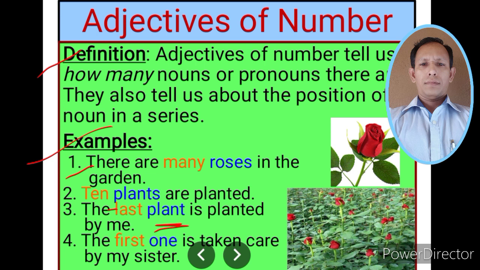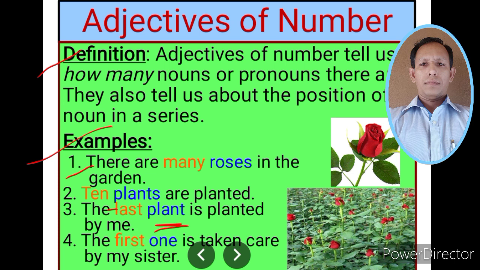In the third sentence, plant, which plant? Which one, in which position of the plant in the series? There are 10 plants. Remember, 10 plants are there, 10 plants are planted. So, in a series, in a line, there are many. And which one? Last one. Last, the adjective of number last, is indicating the position of the noun plant. Which plant, which position of the series the plant is?